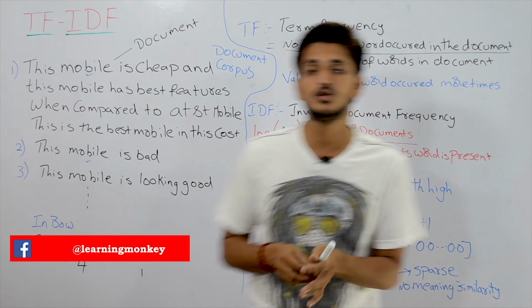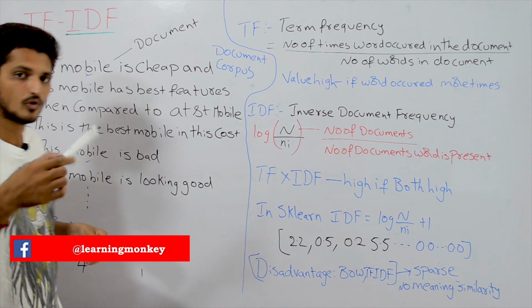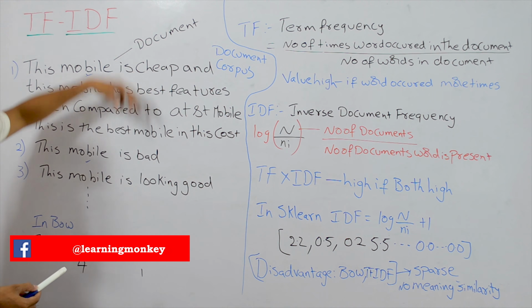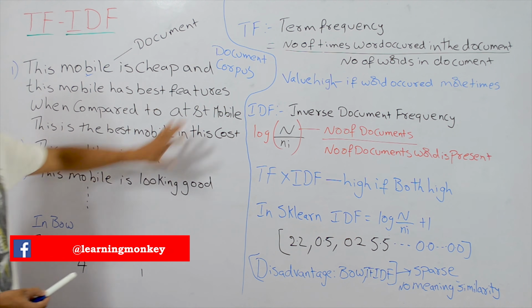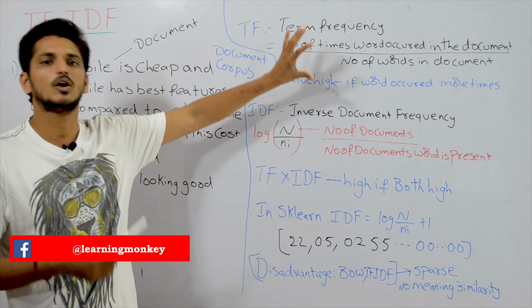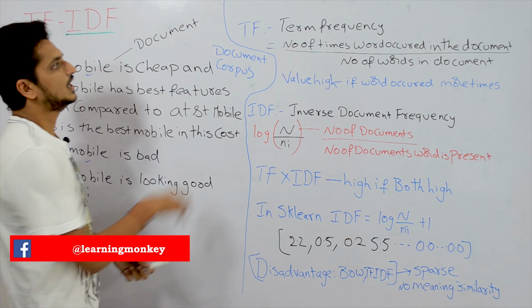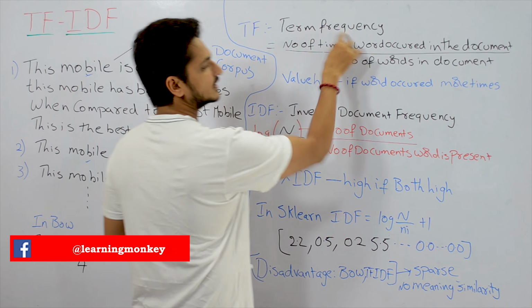So we have to give more weightage to the words that occur less frequently in the documents. That is what TF-IDF will do. Now let's check how TF-IDF will execute. TF means term frequency.